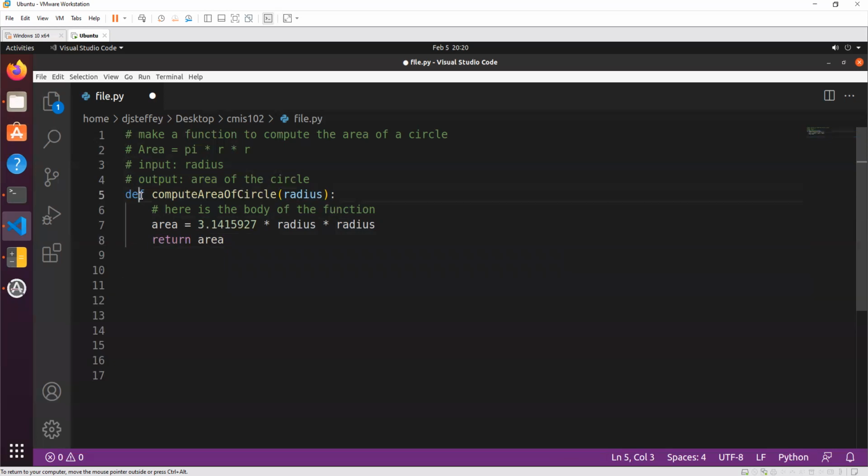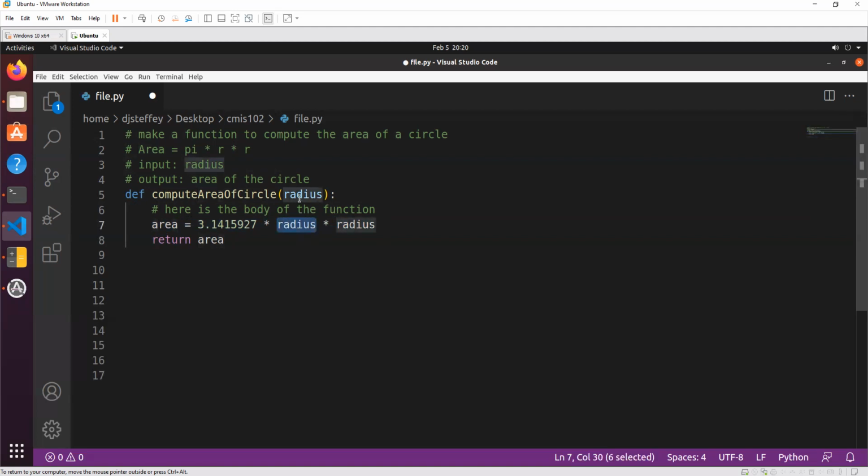Again, def just means I'm getting ready to make my own function. Compute the area of the circle is the name of the function. Then we have these open and closed parentheses. Inside of the parentheses is all of the input that the function needs to know in order to operate. And the only thing it needs to know is the radius, so we give it the radius. Then we tab over. Anything that's tabbed over is part of the function. So we tab over and we say, okay, let's do the math. The area is equal to this formula.